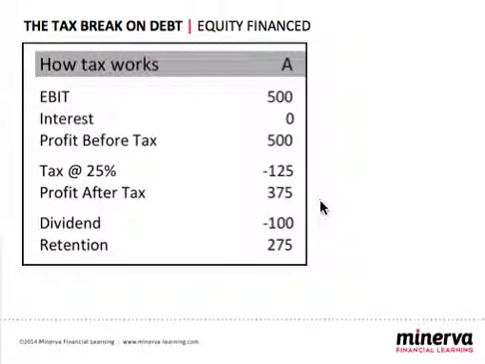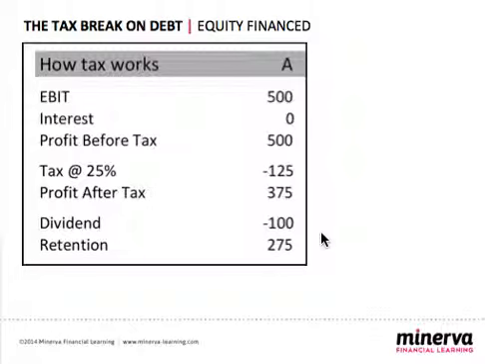It's vital that you remember that the dividend payment is not a cost, it's not a charge against profits, it's a way of splitting this 375. So there's no tax benefit to the company of paying the dividend. This will leave 375 minus the 100 dividend, with a retention of 275.